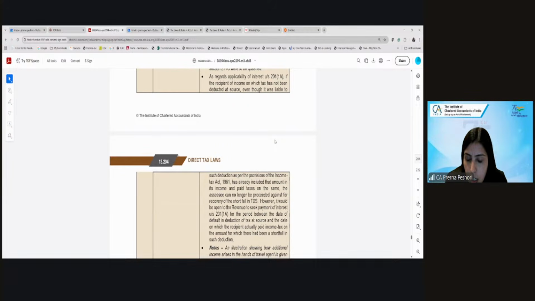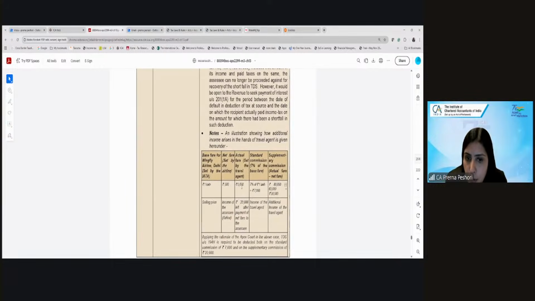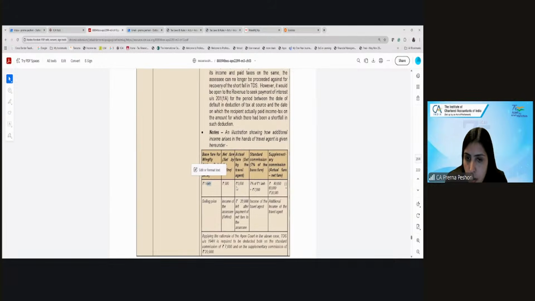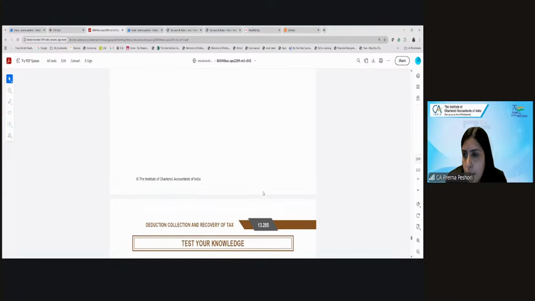Are we clear? So this is an example given: this is a base fare, this is the net fare which is set, and this is the actual fare. I think the amounts have gone over here. On the supplementary commission, they have said that the TDS will also be applicable. Are we clear? Fine. So this completes your entire chapter.